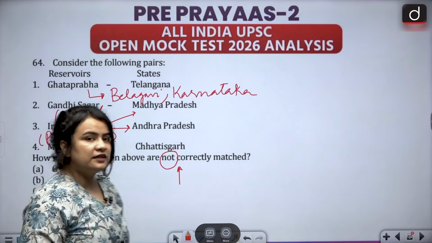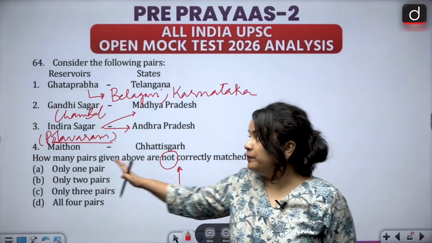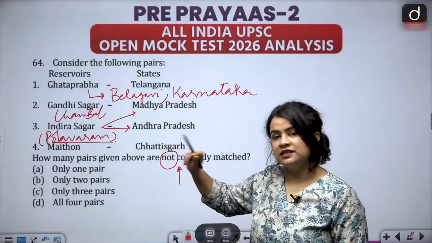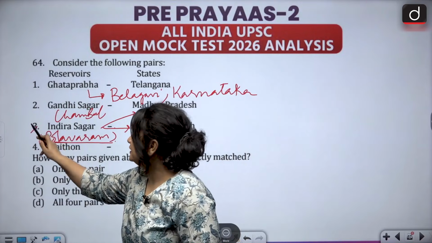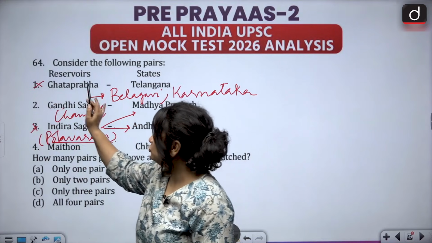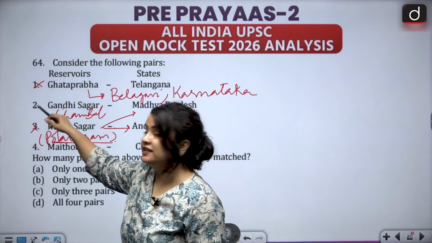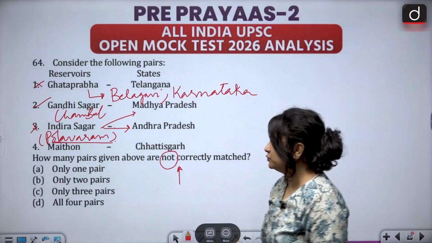So if it were Indira Sagar Polavaram, then it would be Andhra Pradesh, but otherwise no. So this is again incorrectly matched. So far 2 out of 3 have been incorrectly matched, whereas Gandhi Sagar is correctly matched with Madhya Pradesh.